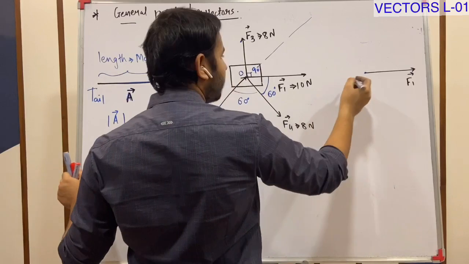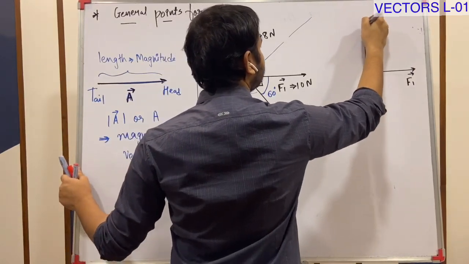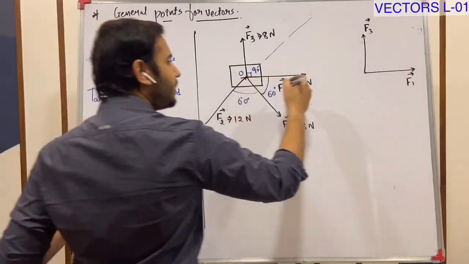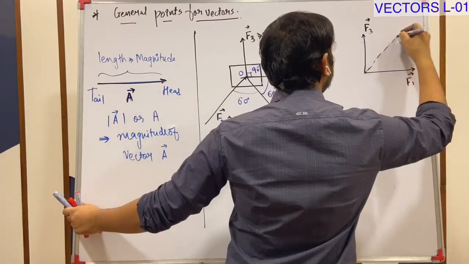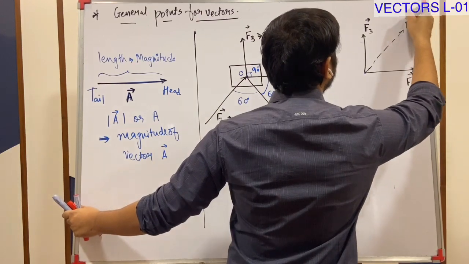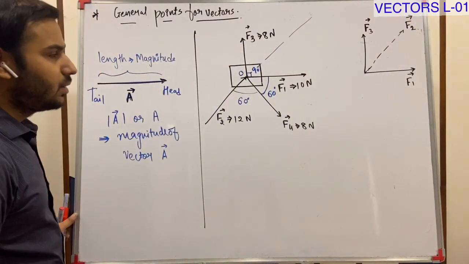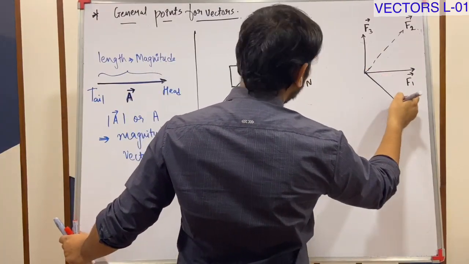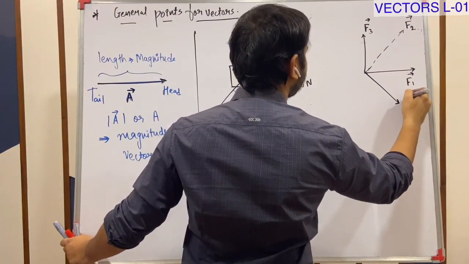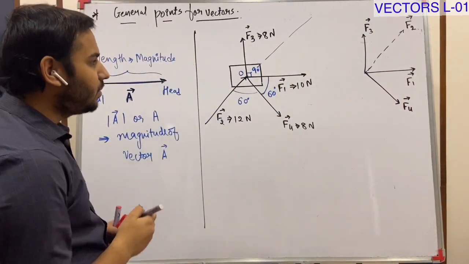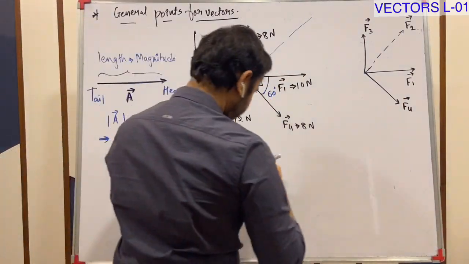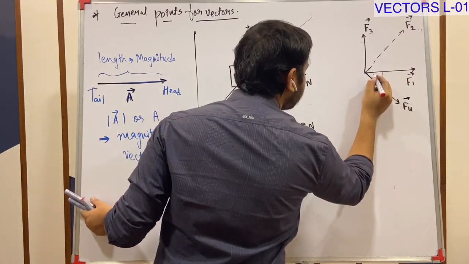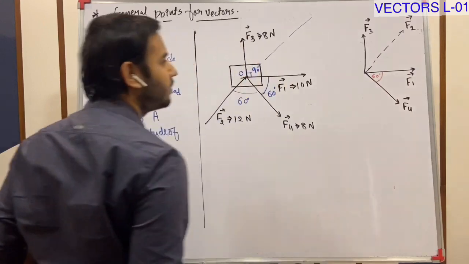F1, this F3, okay, F2, the direction of F2, and this one, say F4. Now check the angle between F1 and F4. This angle is 60 degrees.